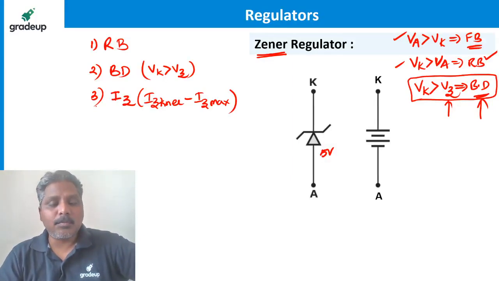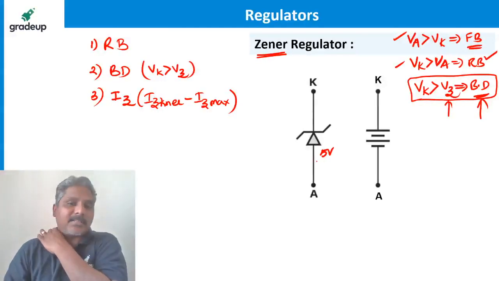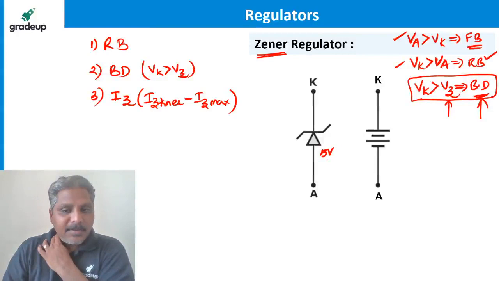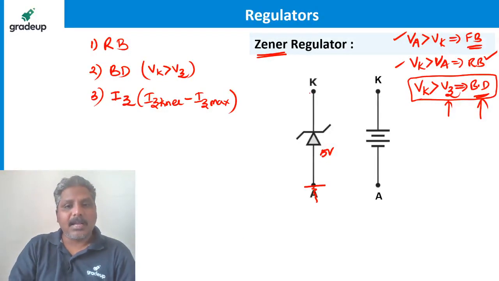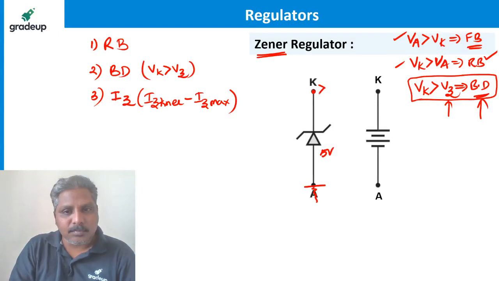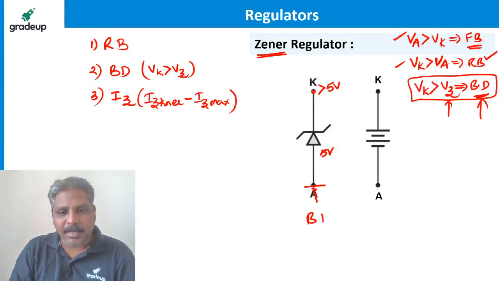The Zener breakdown voltage will already be defined by the manufacturer, like PIV rating is defined by the manufacturer for a normal diode. VZ is always defined by the manufacturer. Suppose it is 5 volts, and anode is connected to ground, and I apply cathode voltage more than 5 volts, then the Zener is said to be under breakdown region.